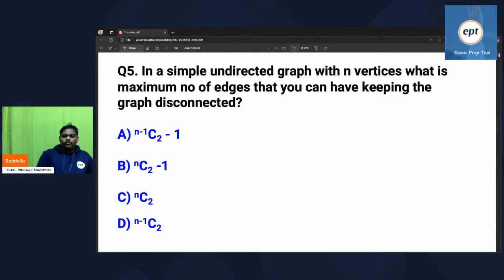Everyone try. In the given simple undirected graph with n vertices, what is the maximum number of edges you will keep inside the graph such that the graph becomes disconnected?